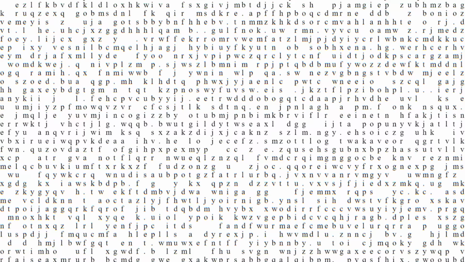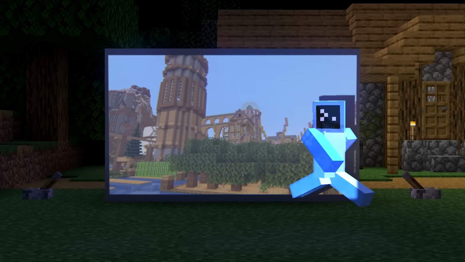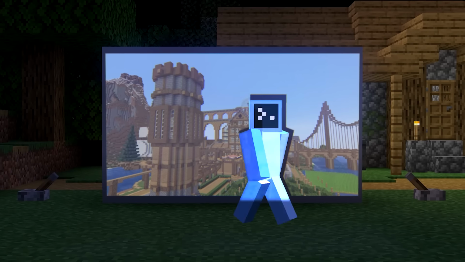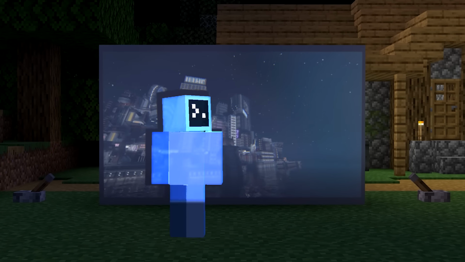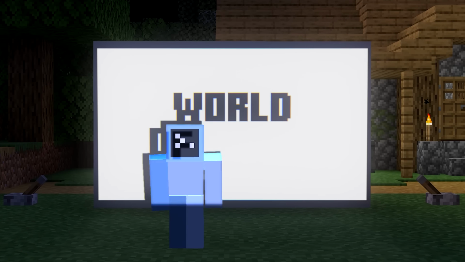But this concept could be applied to more than just books. For example, the Canvas of Babel is a website with every combination of pixels, and the library I'm gonna build today will take it one dimension higher. Inside my library will be everything you've ever built in Minecraft, as well as everything that no one has or will ever build, something I'll call the World of Babel.